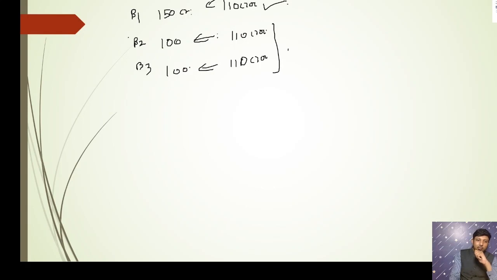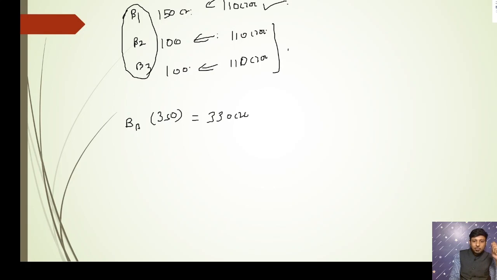In this case, what will happen if bank 1, bank 2 and bank 3 are merged together to form, let's say, bank A? Now its total capacity has increased to 350 crores, because 100 plus 100 plus 150 is 350 crores. The active loan seekers will be 110 plus 110 plus 110, which is 330 crores sought by the persons. It has 350 crores, so it can lend 330 crore rupees. So those who were left out in the earlier case have been serviced by the merger.